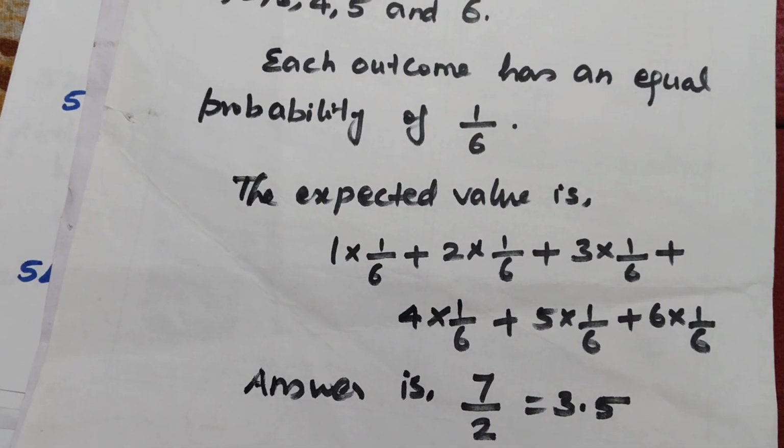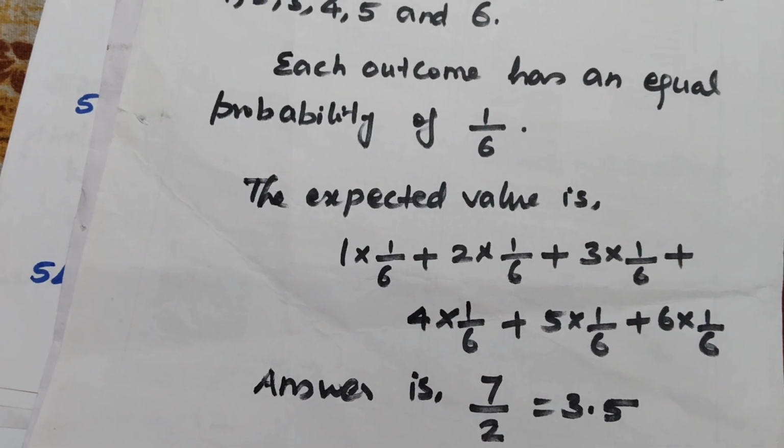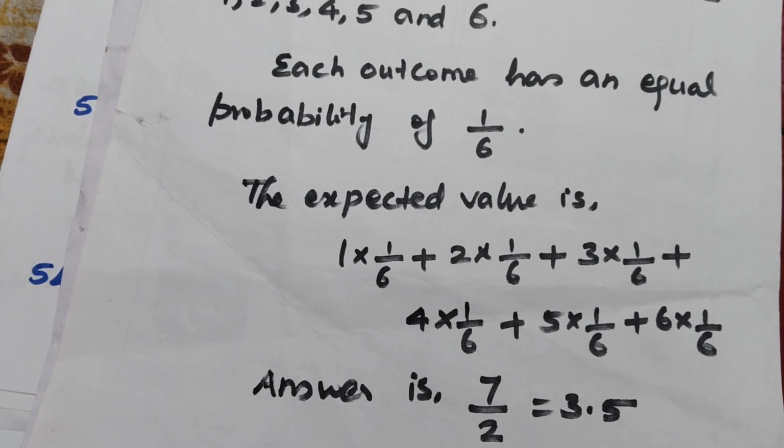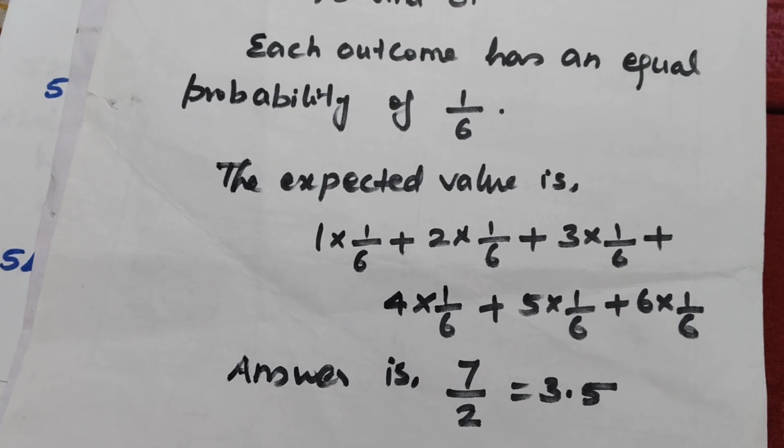So, the expected value of the number of points that will be obtained with a single throw of an ordinary die is 7 by 2 or 3.5.